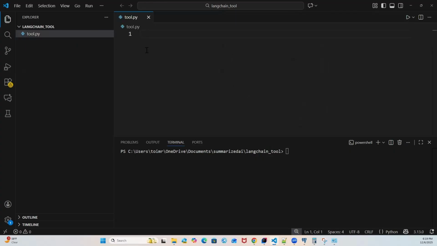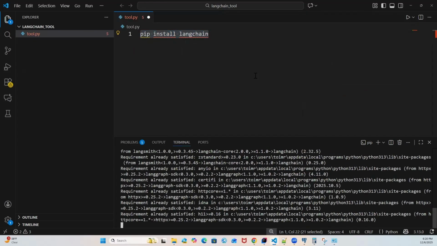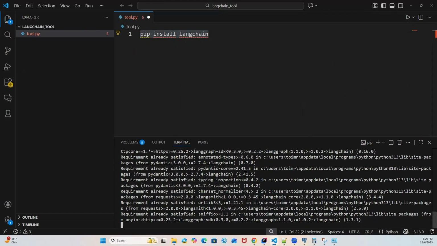And with this, we will require some of the libraries to be installed in our local. So the very first library we require here is the LangChain. We can go ahead and hit this particular command in our command prompt or the terminal of our IDE. I'm using Visual Studio, so that's where you can see I already have this particular package installed. That's where it is showing requirement already satisfied. You will not be seeing this message, but you might see at the end of the day this particular version got installed in your local. It may be the latest one. For me, it is 1.3.1 when I'm creating this video.